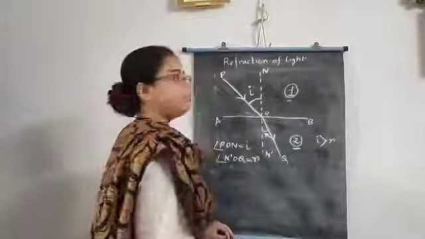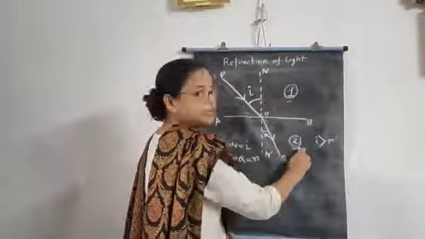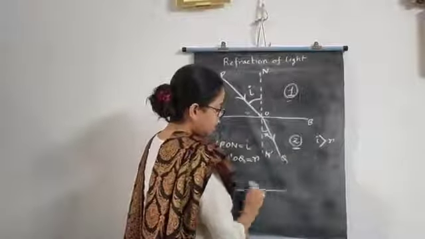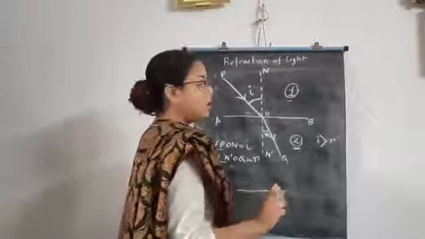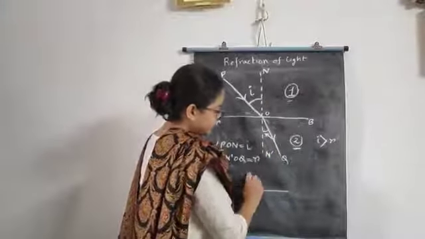What will happen if medium 1 is denser than medium 2? Then light will bend away from the normal, that is like this.